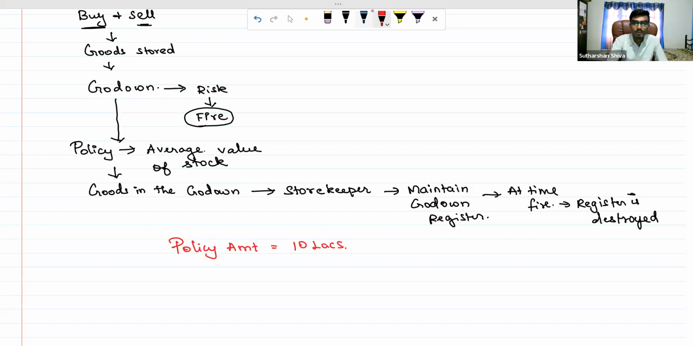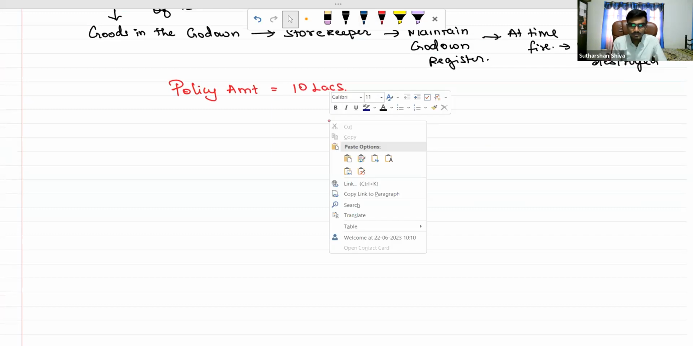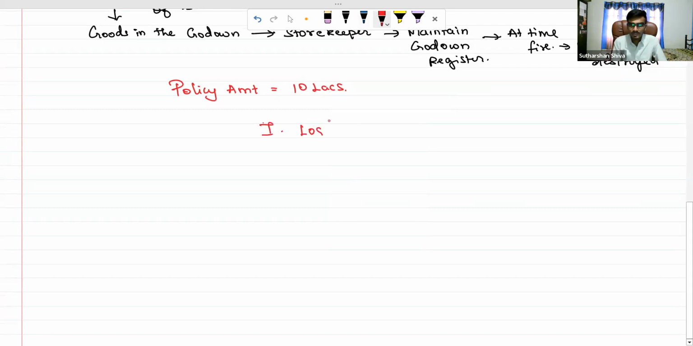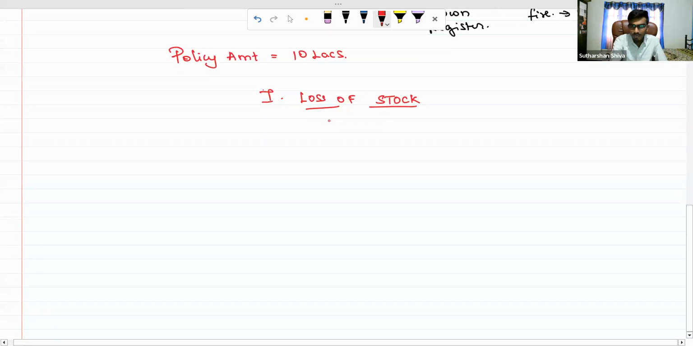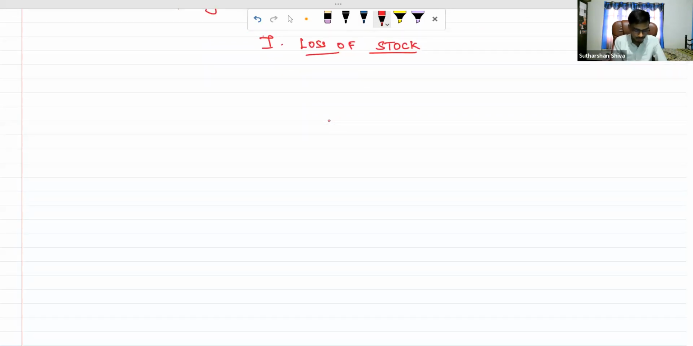Now we will be focusing on the topic. Our first part of the discussion is based on loss of stock. It's a very easy topic. So I need a claim from an insurance company. For the claim, I need to say this is my stock level, or this is my estimated stock level.